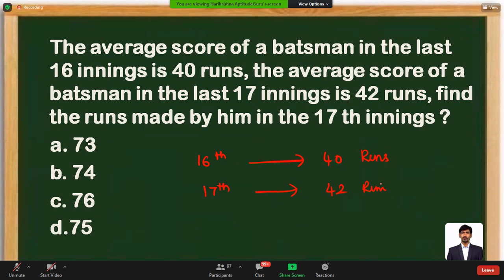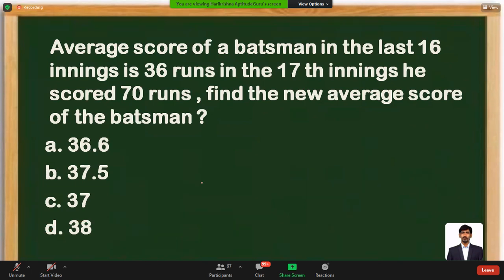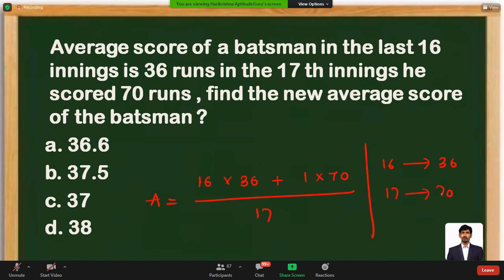In the previous question, if you want to apply the cumulative average formula, how will you apply it? 16 innings, 36 runs, and the 17th innings is one match, that is 70, divided by 17. This is the cumulative average, right? Instead of that, if you want to use a simple shortcut: 16 innings, his score is 36. In the 17th innings, he scored 70. That means he scored 34 more than this. 34 divided by 17, the average is going to increase by 2. Mark it as 38.